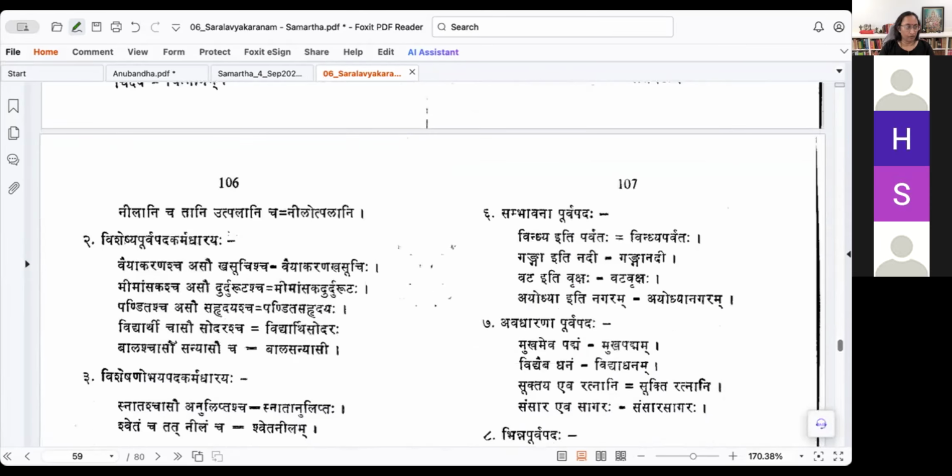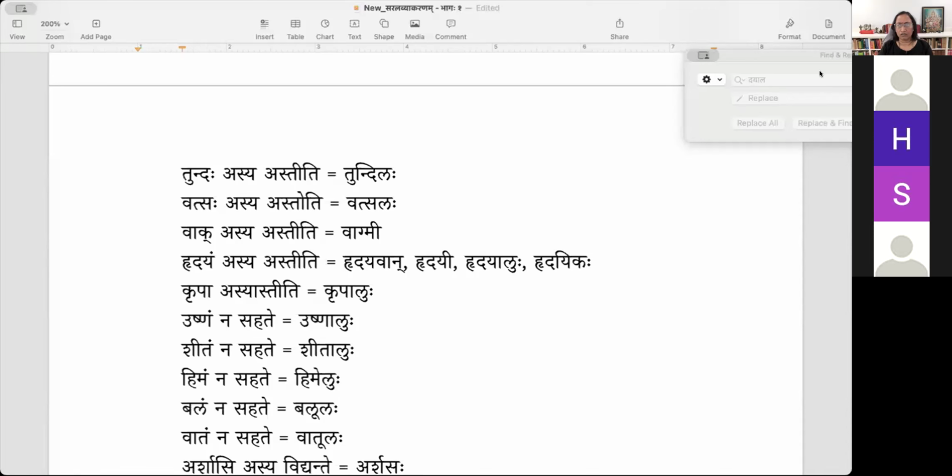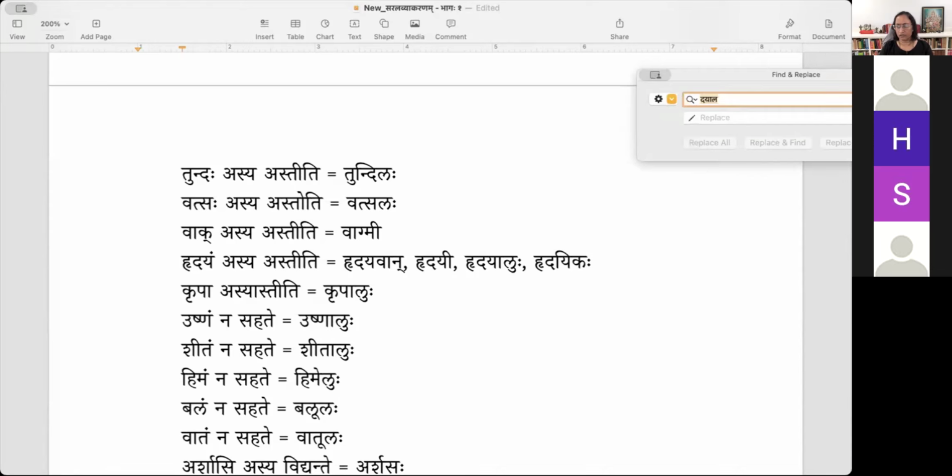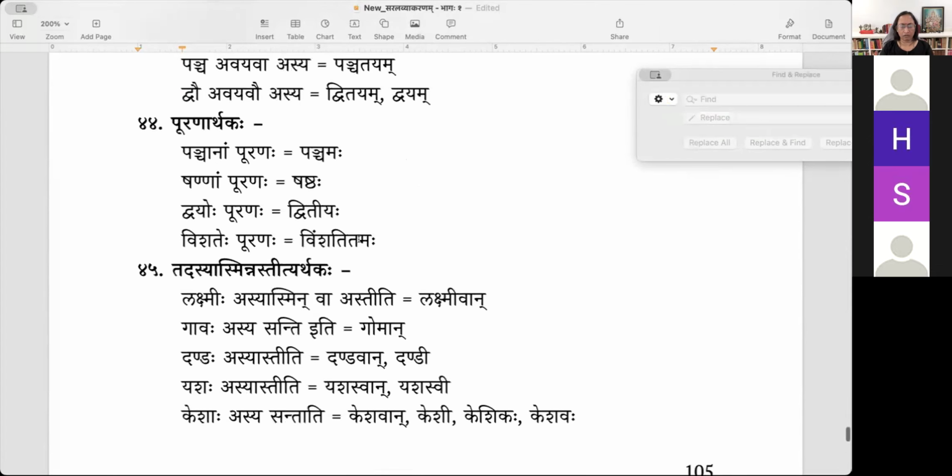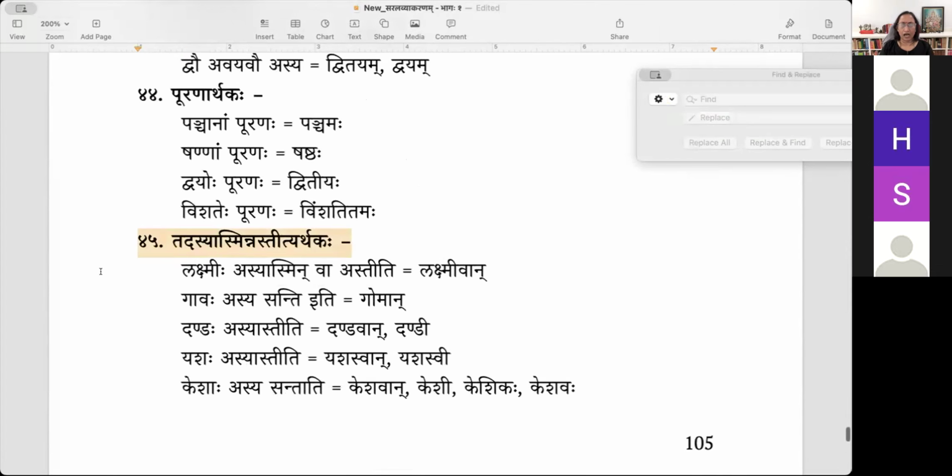So you need to look at what is there. So it is there in Sarala Vyakaranam. 45. What is this 49, 45 you're saying, Shankari Bhagini? That's the Taddhita number sections. 45. So this is Tadasya Asmin. This is Sarala Vyakaranam, no?